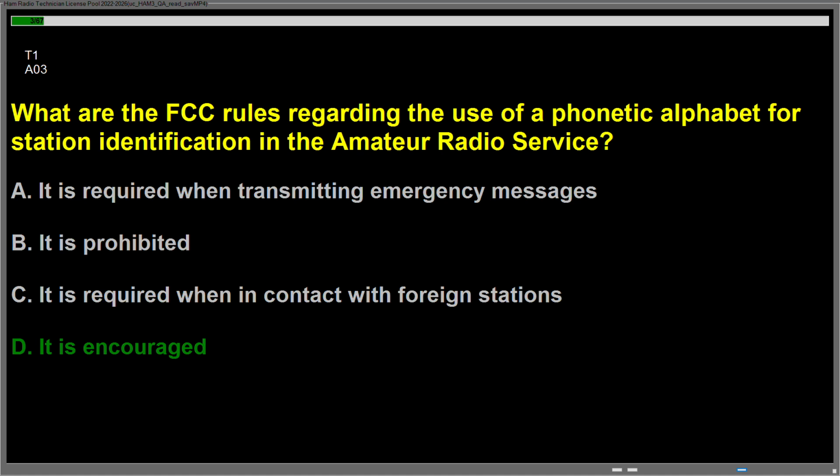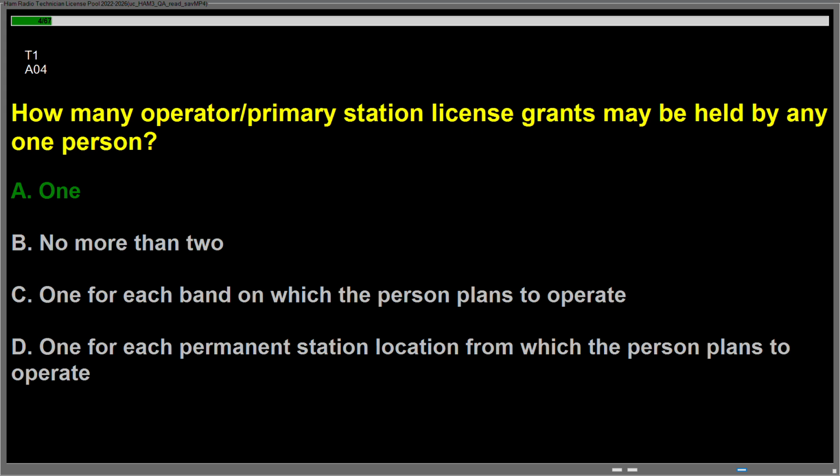Question Alpha 03, what are the FCC rules regarding the use of a phonetic alphabet for station identification in the amateur radio service? Answer is D. It is encouraged. Question Alpha 04, how many operator/primary station license grants may be held by any one person? Answer is A1.